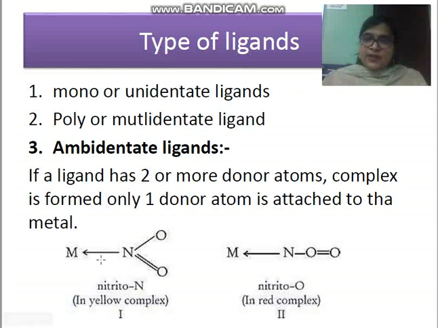Here you can see the metal, a coordinate bond is formed, and in the nitro group, nitrogen is donating a pair of electrons. Then it will be called nitrito-N, and the complex is a yellow complex.